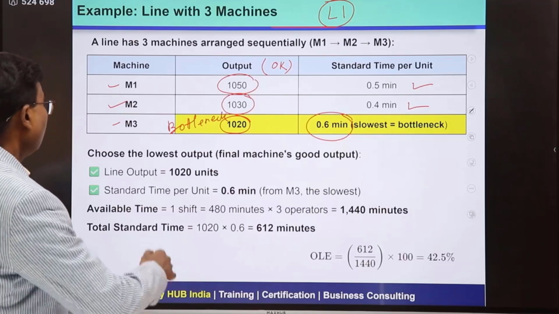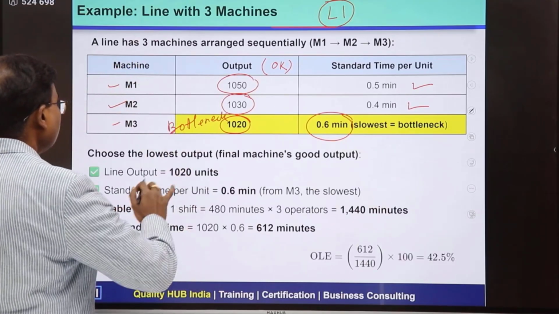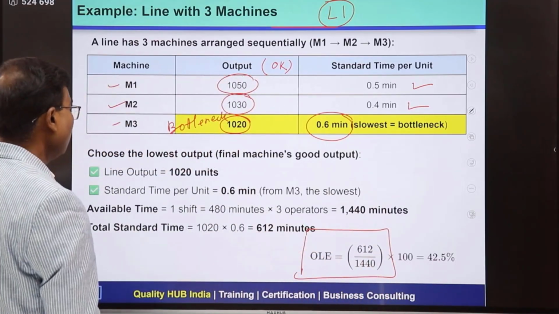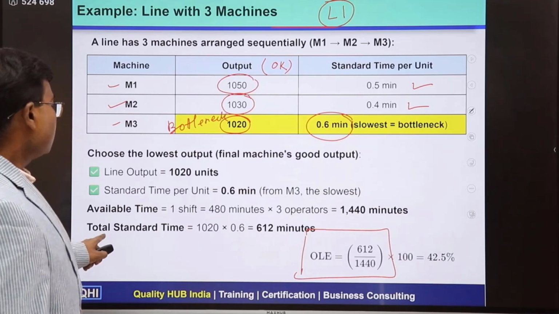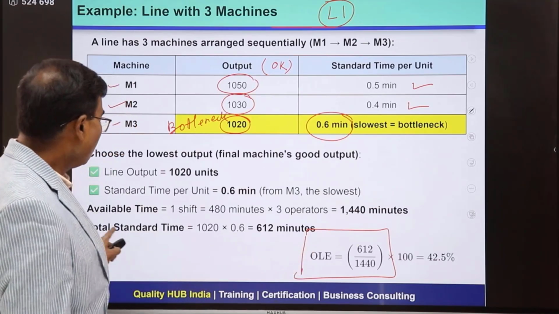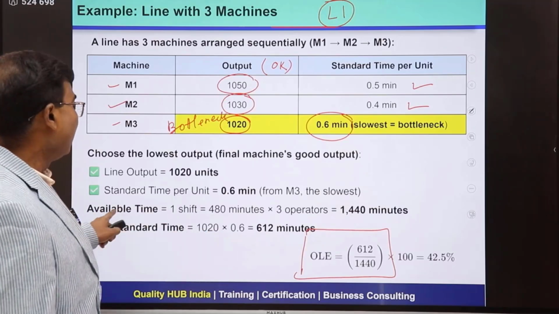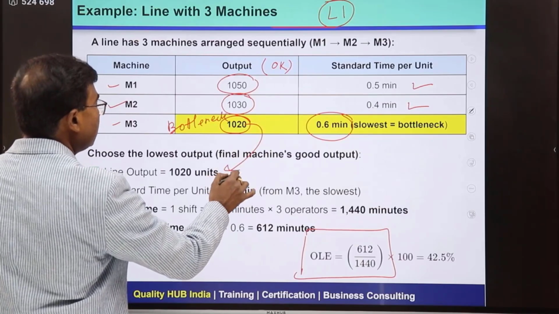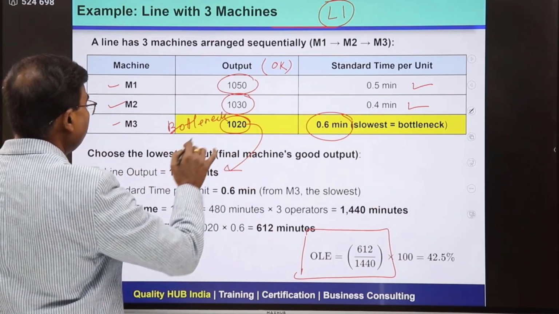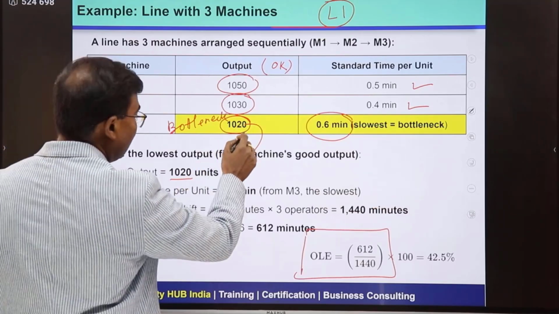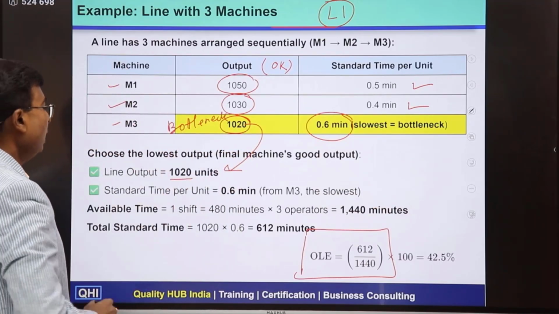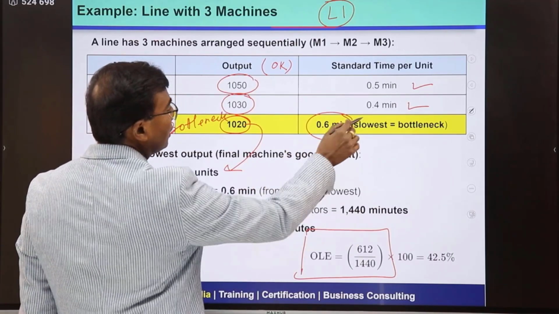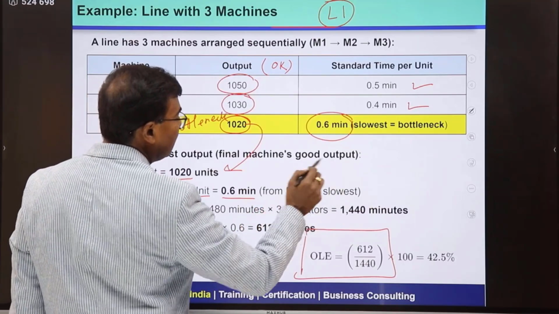Now, let us calculate the overall line efficiency. So, what is the formula? Overall line efficiency is total standard time divided by available time. Now, here the line output is decided by the bottleneck process. So the line output we are going to consider is 1020 units, because the bottleneck process is going to decide the line output. And the standard time per unit is 0.6 minute, from machine number 3, the slowest.